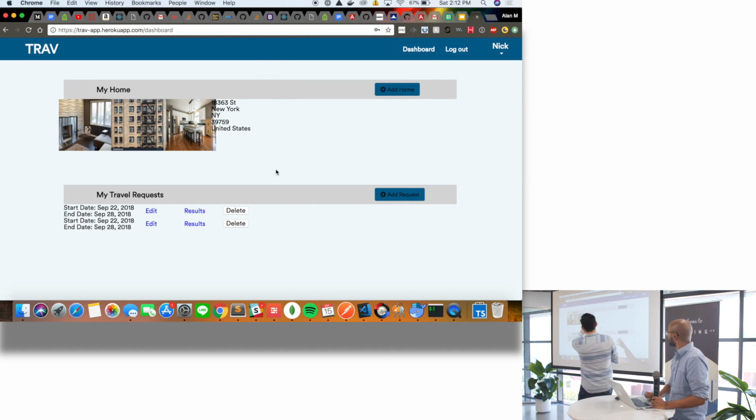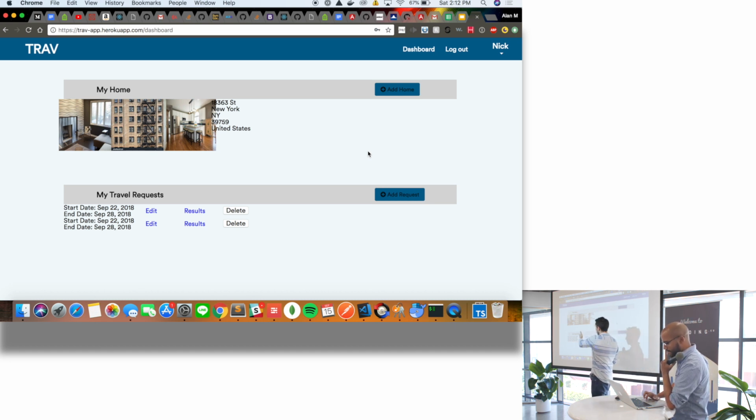So forgive that, but we've already gone ahead and did a lot of this stuff so that we weren't messing around with it during the presentation. But when the user first logs on, they don't see their travel request because they haven't created one yet. First, the user has to add their home, the pictures, their address, and then once they do that, the travel request bar becomes available where they can add their request.